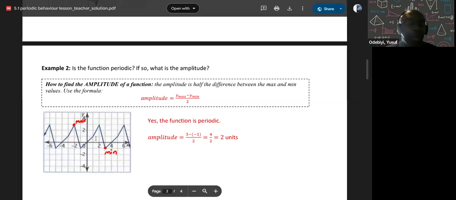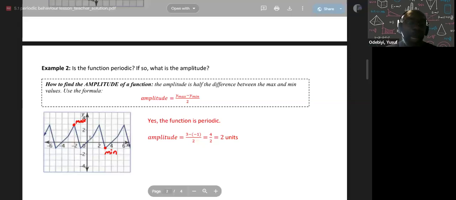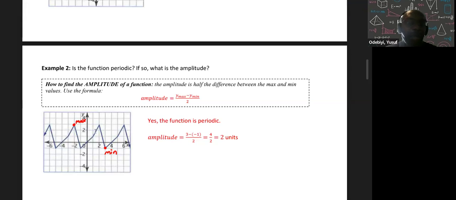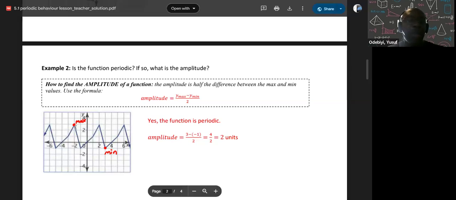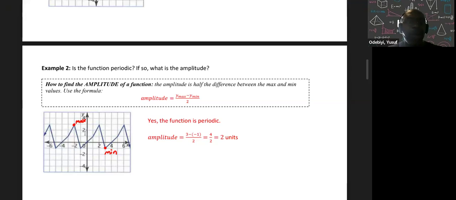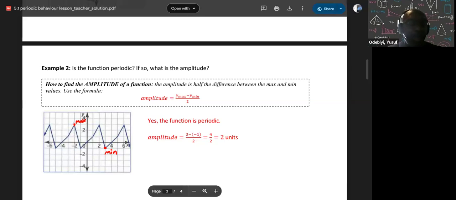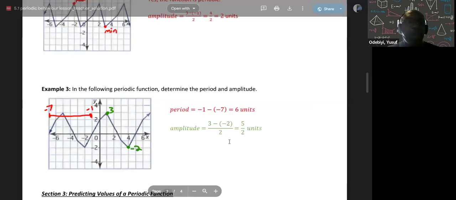How you calculate that is to subtract your min from your max, and then divide that by 2. So my max here is 3. My min here is -1. Subtract the 2, then divide by 2. Therefore, my amplitude is 2 units.